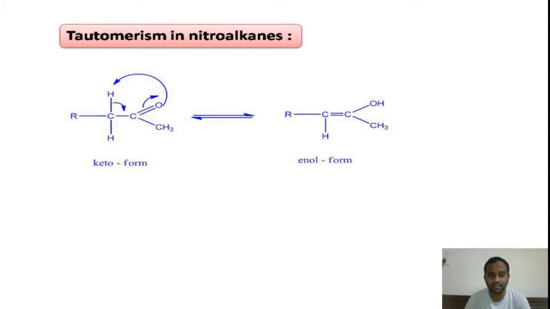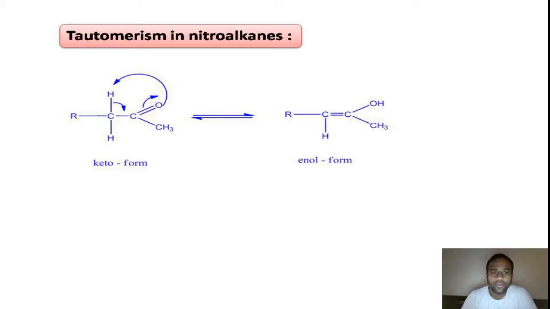Right, here these two are structural isomers which are readily interconvertible. Therefore these are called structural tautomers. They are in the state of dynamic equilibrium. That means keto form is converted to enolic form, and enolic form is converted into keto form.